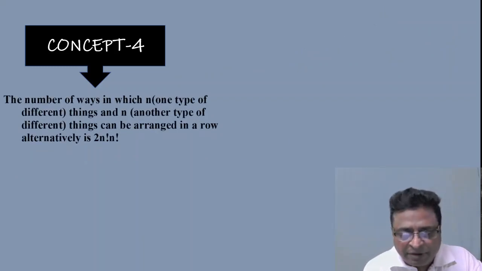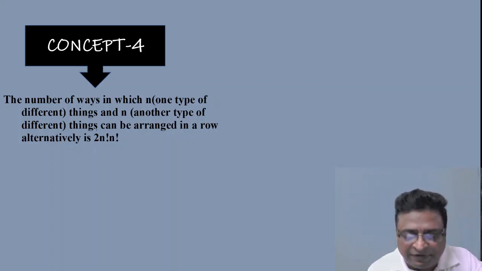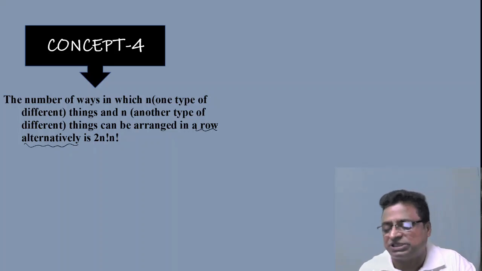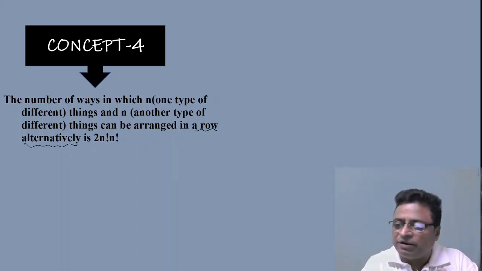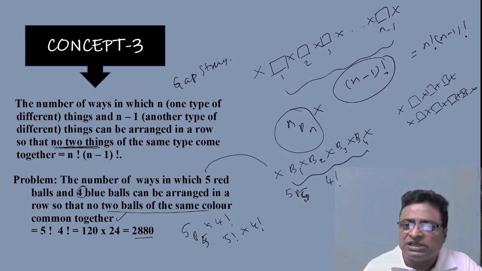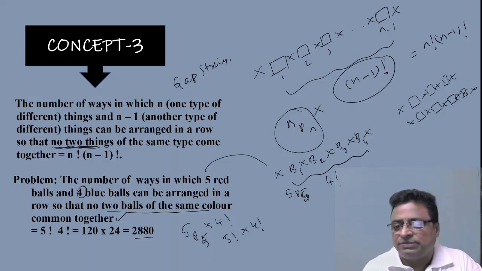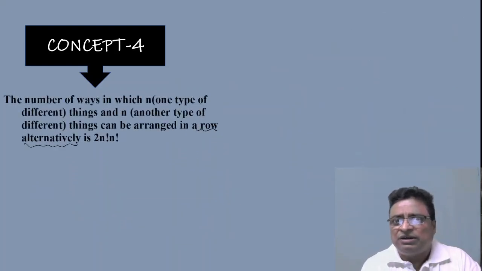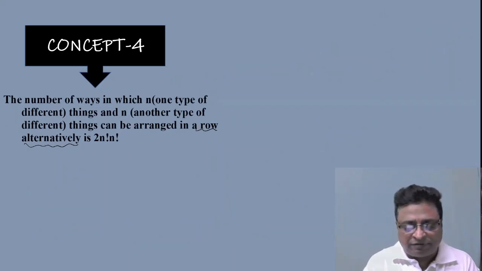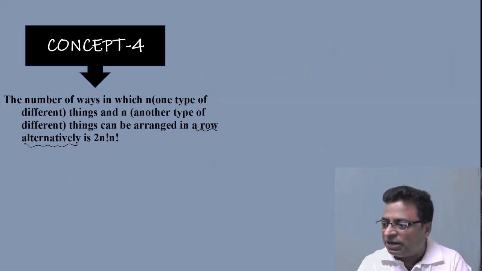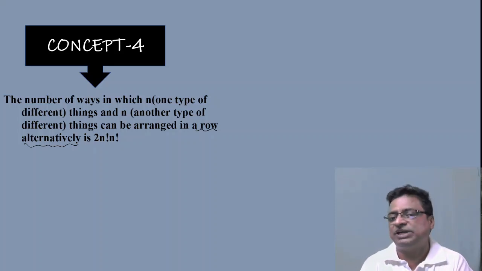Now coming to concept number 4. Here, the number of ways in which n different things of one type and n different things of another type can be arranged in a row alternatively. Please try to understand the language in the question. In concept number 3, what is the language importance? No two things together. Here both are n different things of one kind and n different of another, both equal in number. That is given for you.